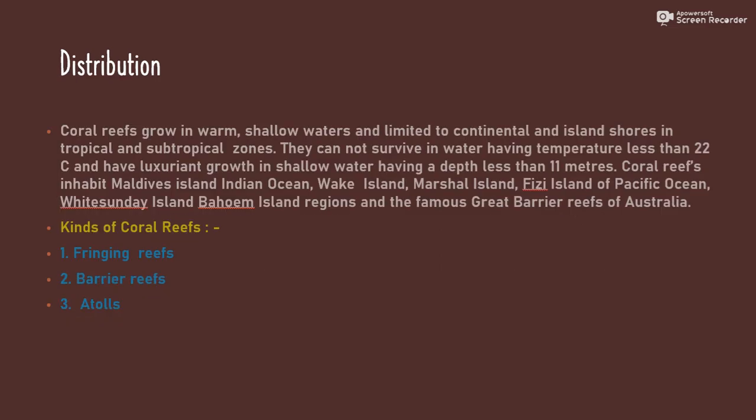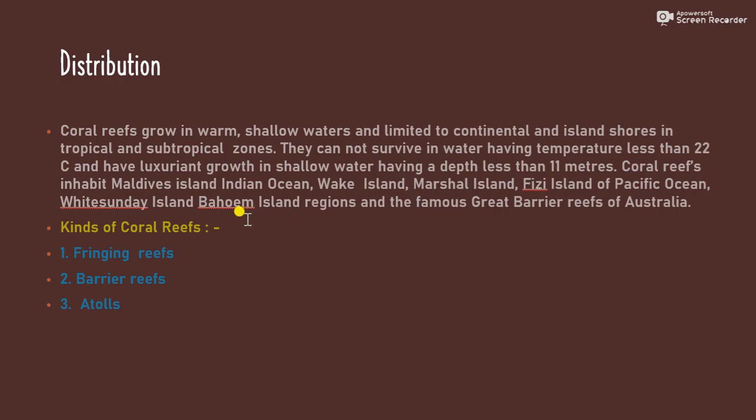Now, this coral reef is distributed in different places. Coral reefs grow in warm, shallow water, limited to continental and island shores in tropical and subtropical zones. They cannot survive in water with a temperature less than 22 degrees Celsius. They have luxuriant growth in shallow water having a depth of less than 11 meters.